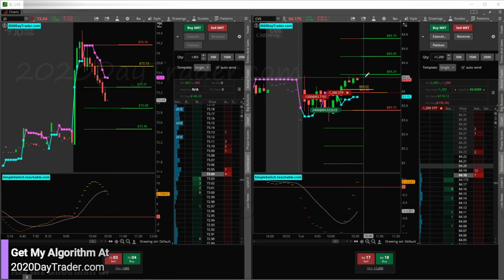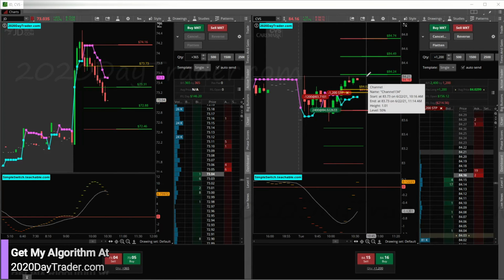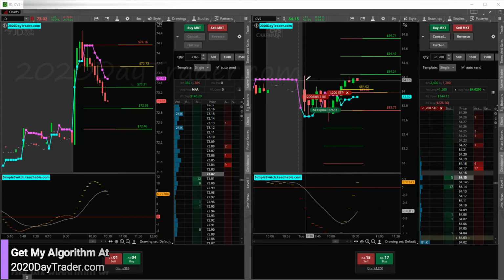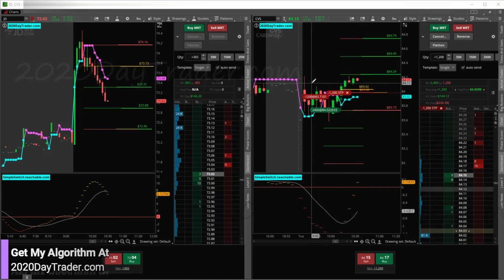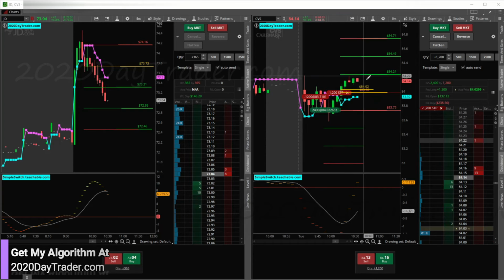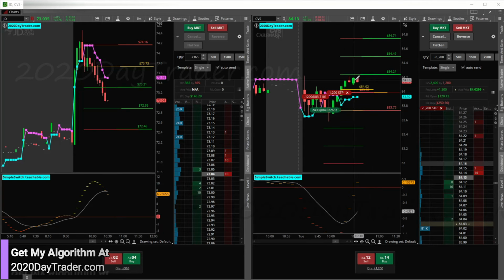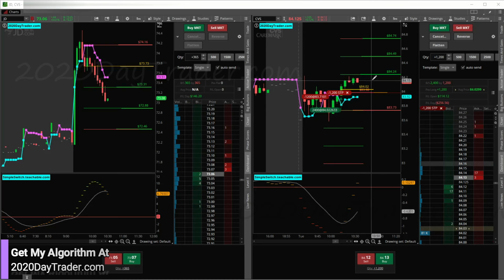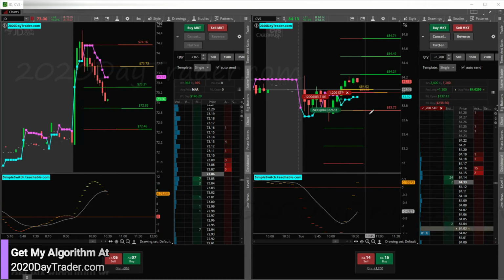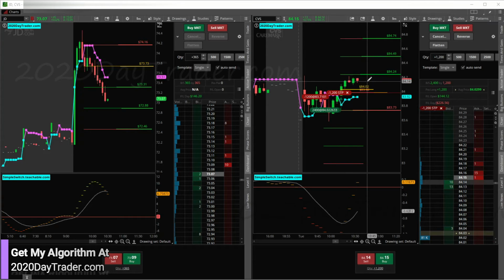And right now I'm looking at CVS. So we have our green, re-challenging high of day. This is having a hard time getting through here, which is not necessarily a bad thing. Sometimes when they get to these resistance levels specifically, and they start to go sideways and they just keep banging on it, it can build up some energy for an explosive breakthrough. So it's not necessarily a bad thing to have it get sideways and start to build energy. If it kind of just goes through a little bit, then sometimes it just breaks right back down. But when we've got some energy to break through, it can break through pretty hard. So we'll see what CVS ends up choosing to do.